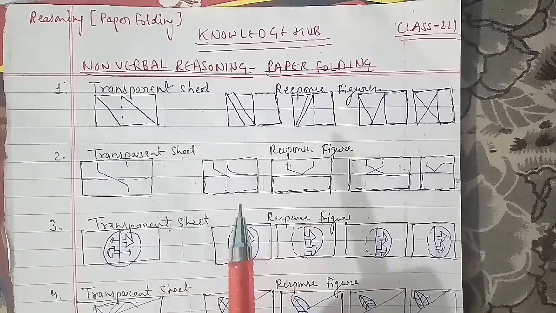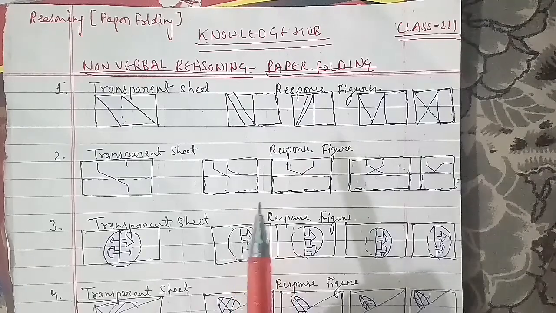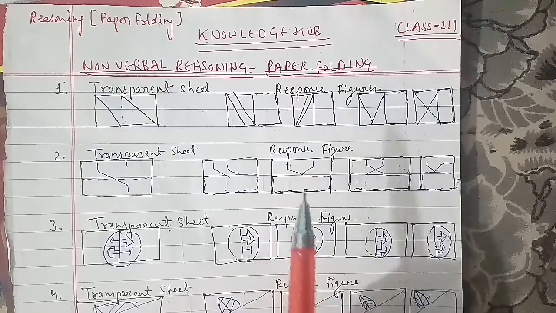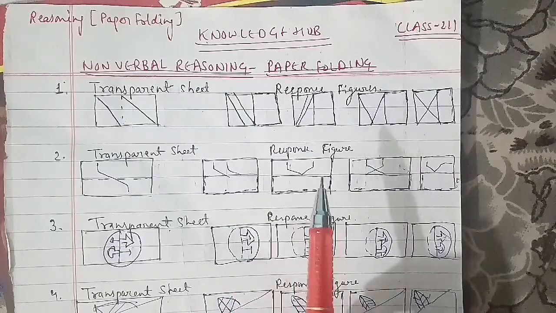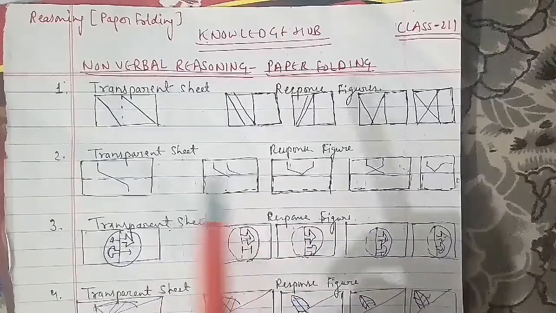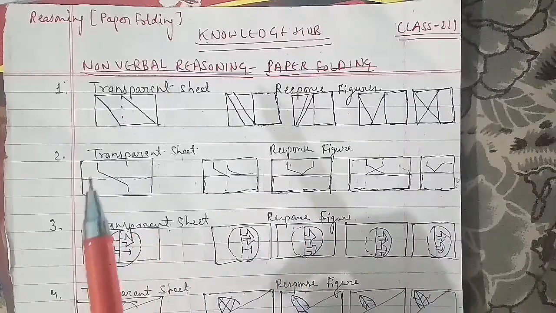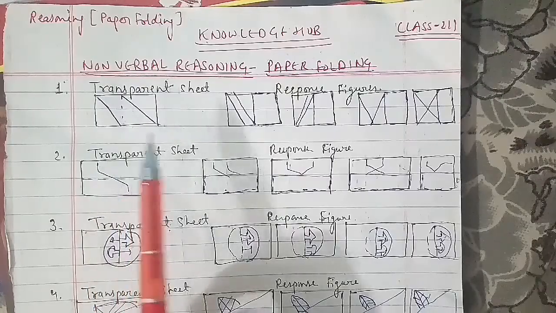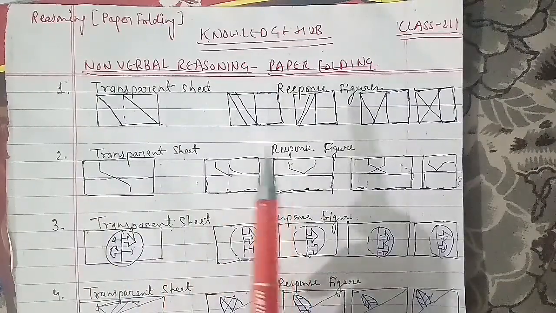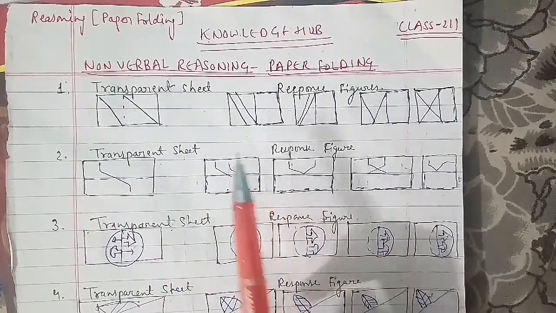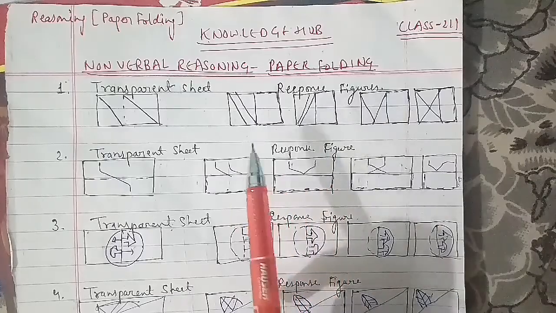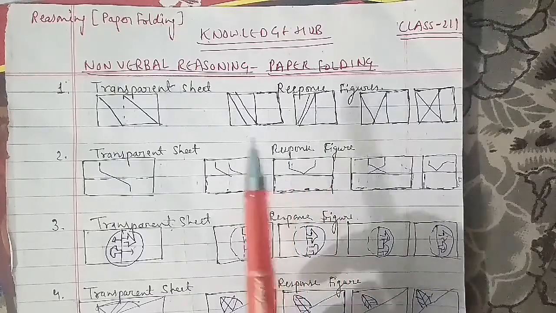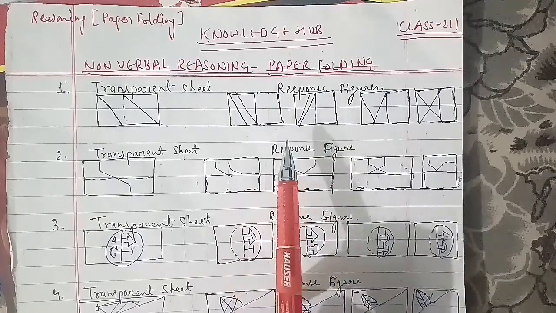In logic reasoning we had covered statement-argument, statement-assumption, statement-course of action, statement-conclusion, deriving conclusion from passages, theme detection, question statements, and mysterious logical puzzles. After that, we had covered non-verbal reasoning, where we completed series, analogy, classification, analytical reasoning, mirror image, water image, embedded figure, completion of incomplete patterns, and figure matrix. Now we have to start with non-verbal reasoning, paper folding.